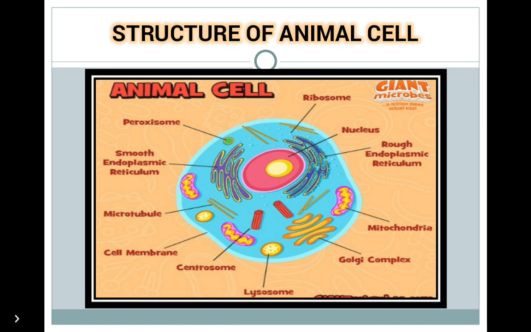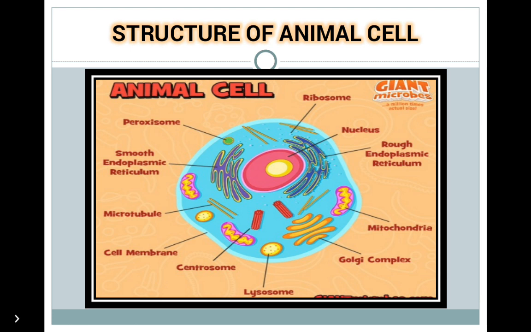Structure of animal cell. All living cells have the same structural organization, with a few changes in plant and animal cells. The basic structure of a cell includes a cell membrane or plasma membrane, cytoplasm and nucleus.